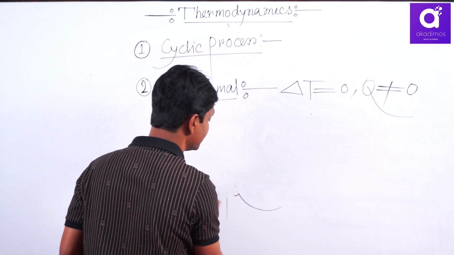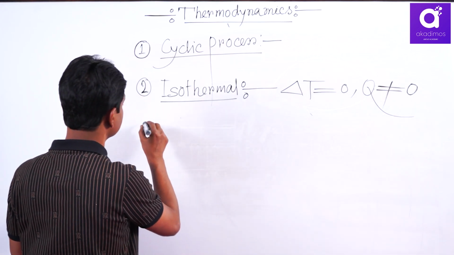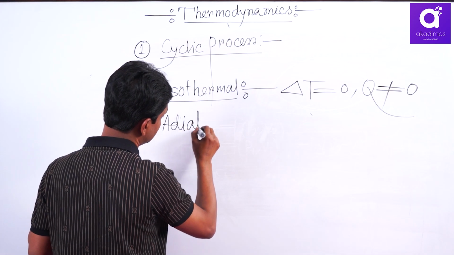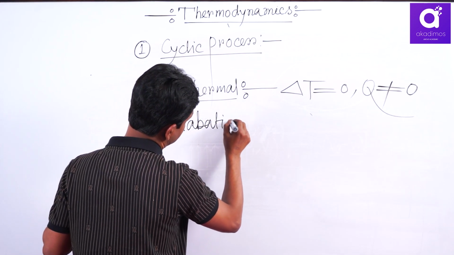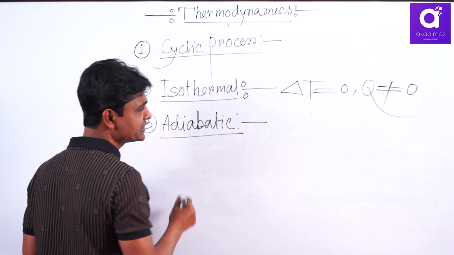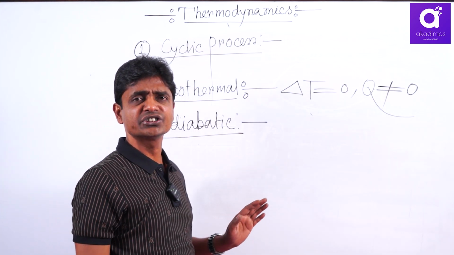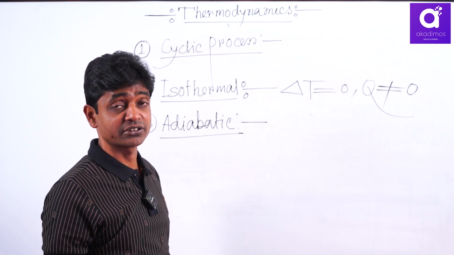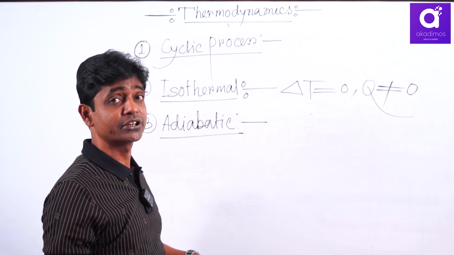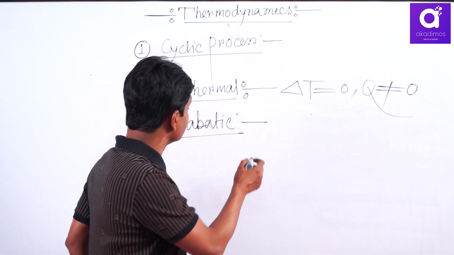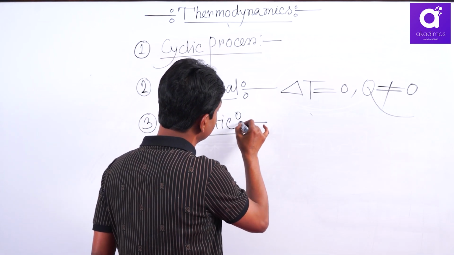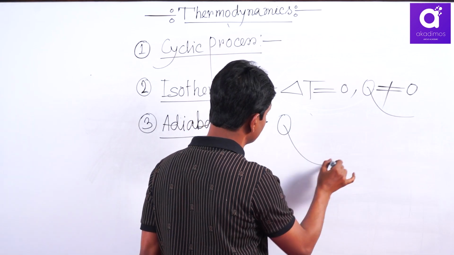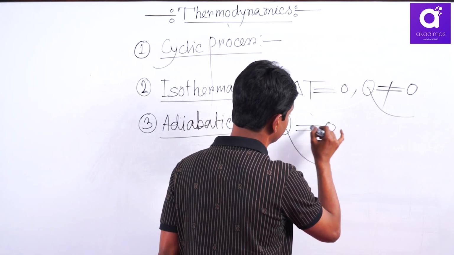Next, adiabatic process. Number 3, adiabatic process. Adiabatic means there occurs no exchange of heat between the system and surrounding. The system is thermally insulated, covered by a thermally insulated wall. No heat exchange will occur between system and surrounding.